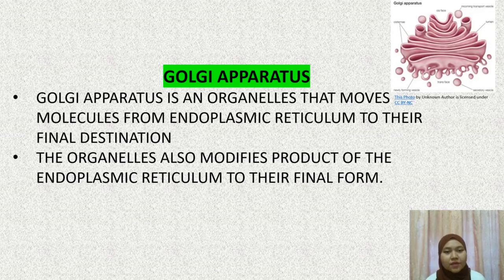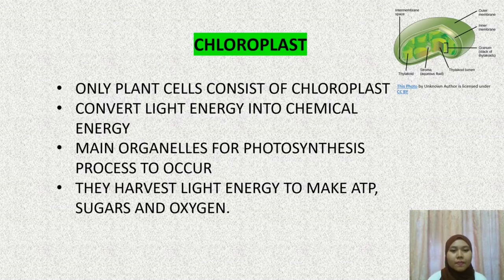Next we have the Golgi apparatus. The Golgi apparatus is an organelle that moves molecules from the endoplasmic reticulum to their final destination. The organelle also modifies products of the endoplasmic reticulum to their final form. Last but not least, we have the chloroplast. Chloroplasts only exist in plant cells. They convert light energy into chemical energy, so they are the main organelle for the photosynthesis process to occur. They harvest light energy to make ATP, sugars, and oxygen.